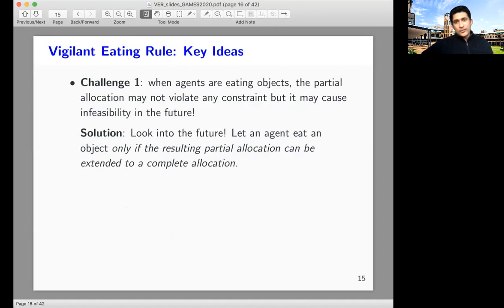So the solution to this particular challenge is that we always look into the future and take a very vigilant eating approach when making decisions. So we let an agent eat an object or increase the probability weight of an equivalence class only if the resulting partial allocation can be extended to a complete allocation. So this vigilant approach is adopted throughout the course of the algorithm.